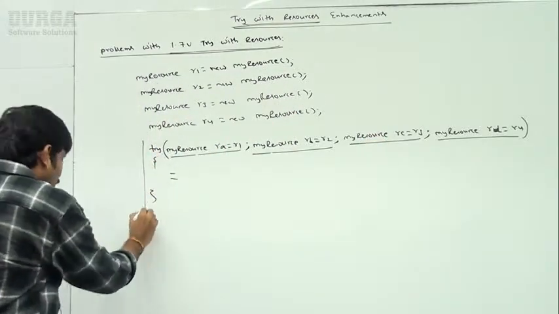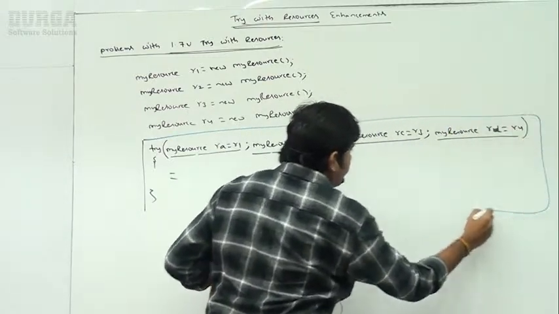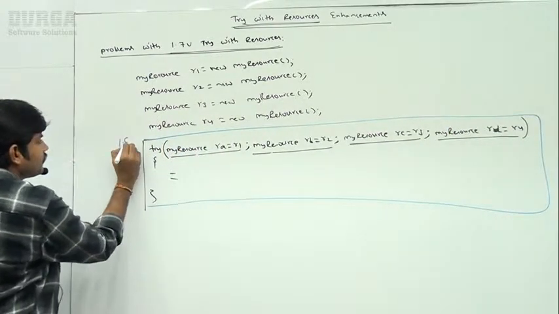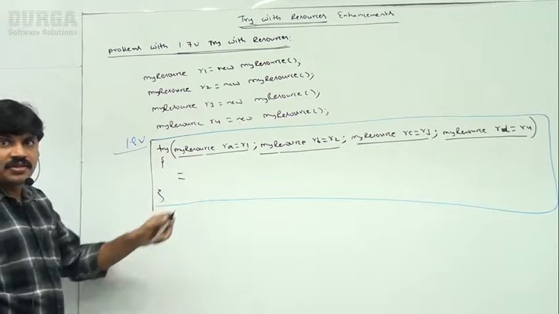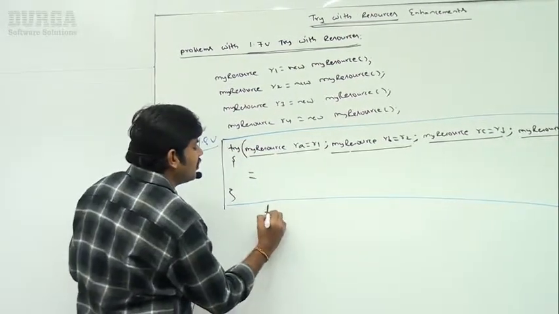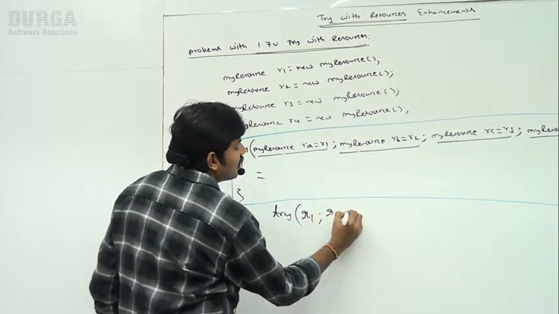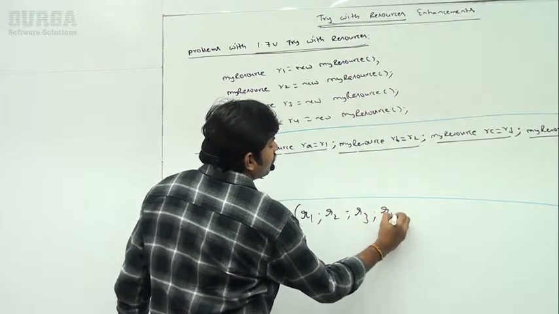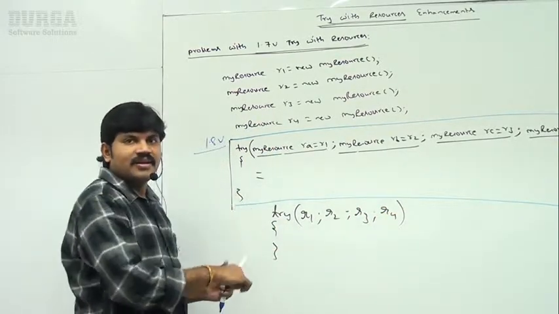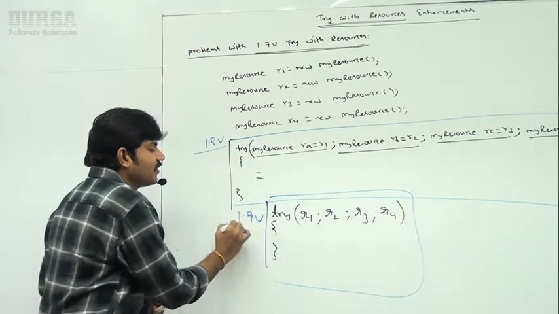This is the code I have to use until 1.8 version. Until 1.8 version, this is the style. But for the same requirement from 1.9 version onward, try, very simple, R1, R2, R3, R4, that's all. Are you getting it, right? This is the code I have to use from 1.9 version.